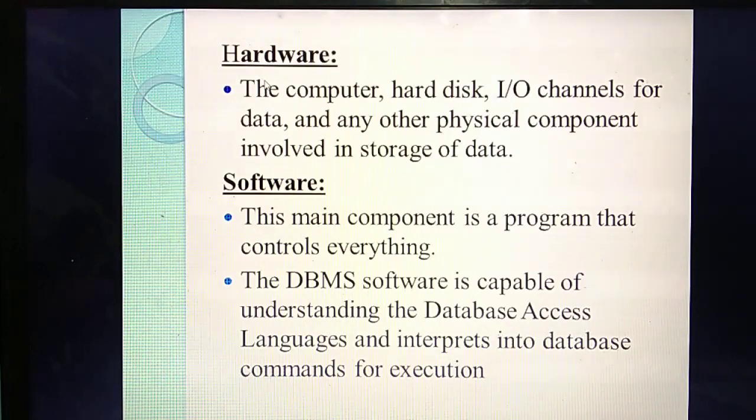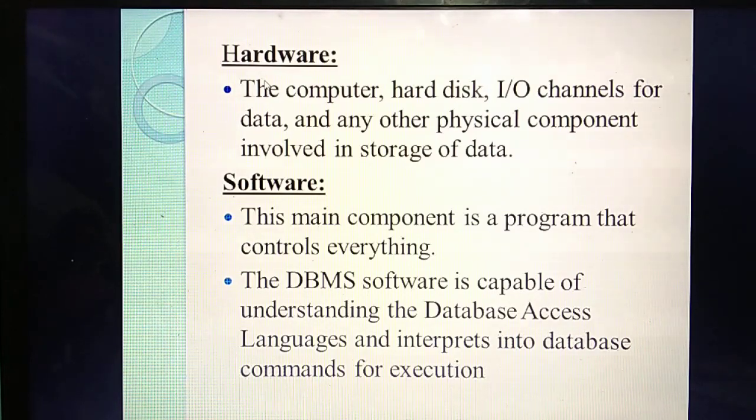For example, you have stored all the 12th student details in a database: 12A a separate table, 12B a separate table, 12C separate, 12D. Now you need to access the details from some tables. For that, separate software is needed. To access the details from the database, you use a database access language.